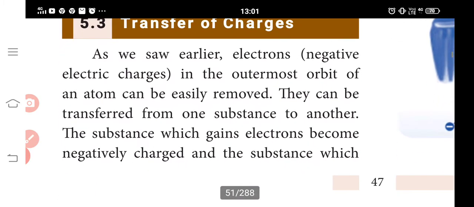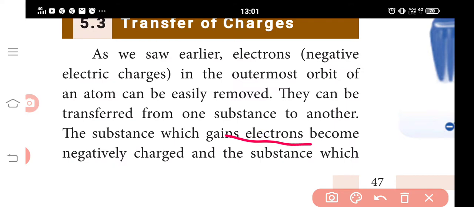Already we know that electrons carry the negative charge and protons carry the positive charge. The electrons are in the outermost layer, which is why it is called the outermost orbit. They are transferred from one substance to another. The substance gaining electrons becomes negatively charged, and the one releasing electrons becomes positively charged.